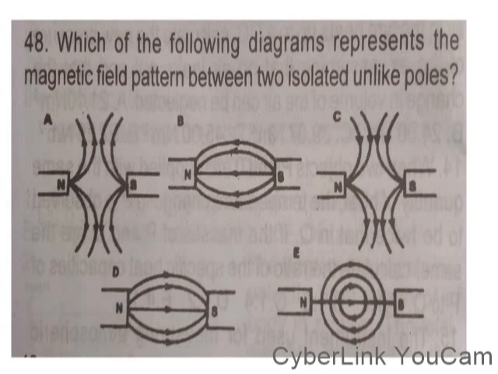When you have unlike poles together, you know from the law of magnetism that unlike poles attract. That means that there will be attraction of the magnetic lines of force. So definitely options A and B are out of it, because you can see that there is repulsion between the poles.